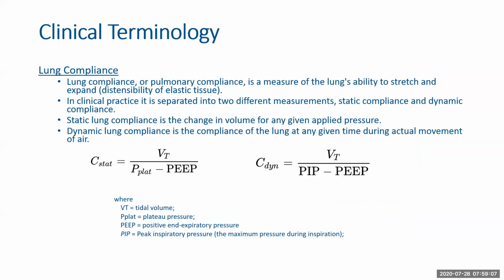Right, I actually forgot to give you the formula for it. So static compliance is the ratio between the tidal volume and the difference between plateau pressure and peak. That is the maximum pressure that is achieved in the lungs and the minimum pressure. The dynamic compliance at the same time considers the movement of the air and has the peak pressure in its ratio.